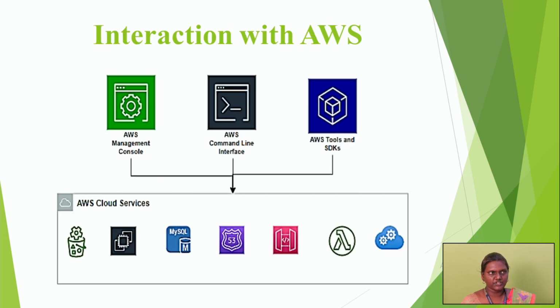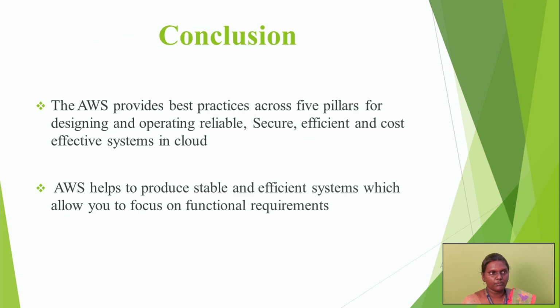The next one is interaction with AWS. We can interact with AWS through three platforms. The first one is the AWS Management Console. The next one is the AWS Command Line Interface. The next one is AWS Tools and SDKs. Through these three platforms we use the AWS cloud services. Here there are seven services, and through these services the interaction happens in AWS.